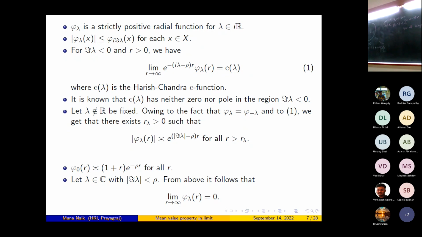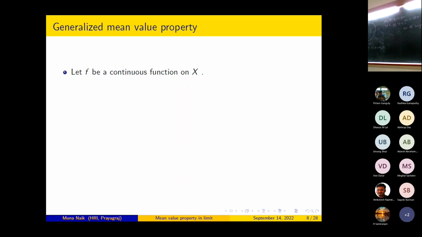See, the thing is, if you have this equation, you can get that estimate, right? Mod of phi lambda. And these estimates are useful in analysis. So if you want to do harmonic analysis, then you have to do these things. And we will see how it is useful. I will illustrate with one example at least.